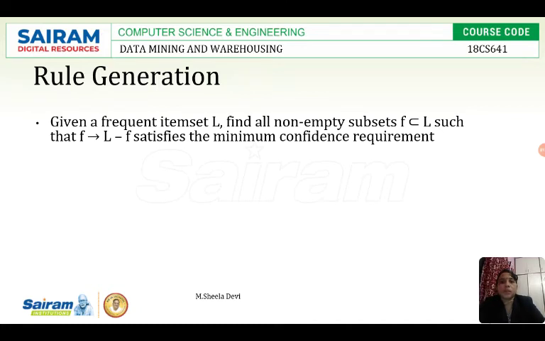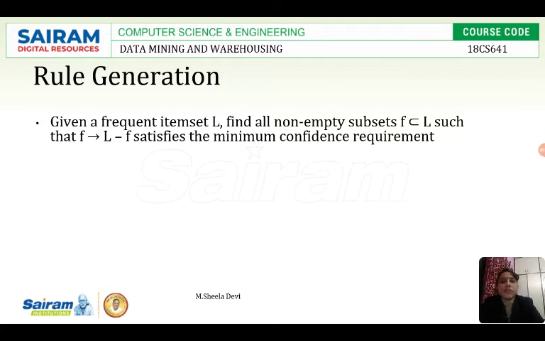Given a frequent item set L, find all non-empty subsets F which belong to L. F is a subset of L, this is the subset symbol, such that F tends to L minus F satisfies the minimum confidence requirement. Whichever rule we are generating should satisfy the minimum confidence requirement.